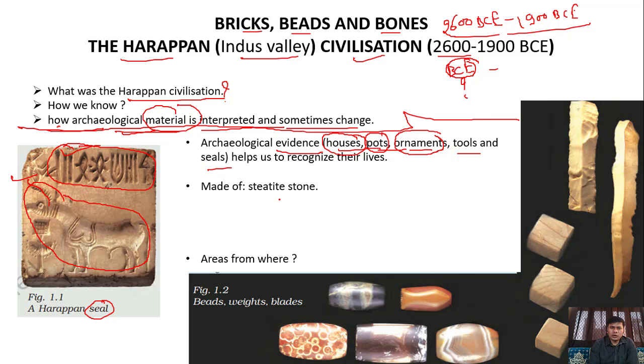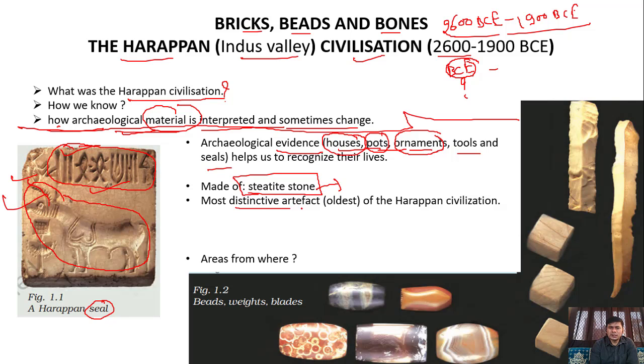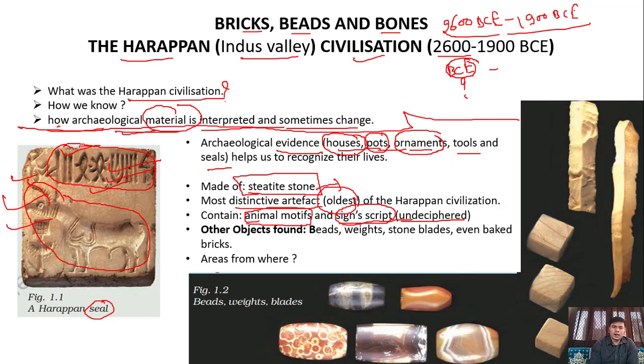This seal made of steatite stone. Now second point about the seal, this is the most distinctive artifact, means this is the oldest object we found from the Harappan civilization. This contain an animal motifs and it also had sign scripts that cannot be deciphered, means this script still could not be read, पढ़ नहीं पाए हैं। अगर बेटा हम बात करें कि अदर कौन से ऑब्जेक्ट्स हमें हड़प्पन सिविलाइजेशन से मिले हैं, आउट ऑफ दिस सील we found a lot of objects.